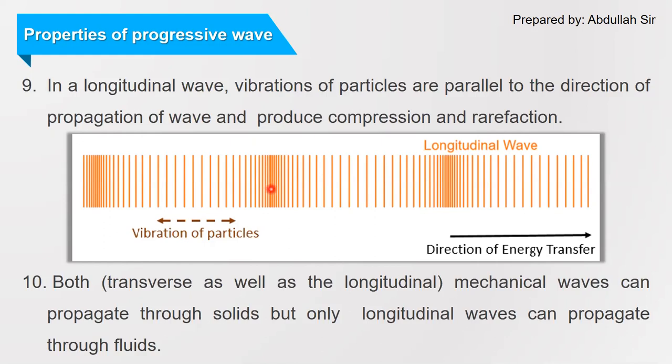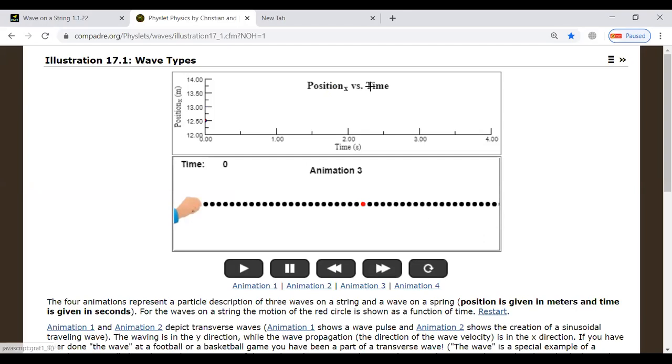In order to understand this, let us see the animation of a longitudinal wave also. In the longitudinal wave, the particles are vibrating forward and backward, and the energy is also traveling in the forward direction. This is the vibration of the particles. Look at the vibration of the red particle. It is moving forward and backward, and the energy is also traveling in the forward direction. So this is the example of a longitudinal wave.